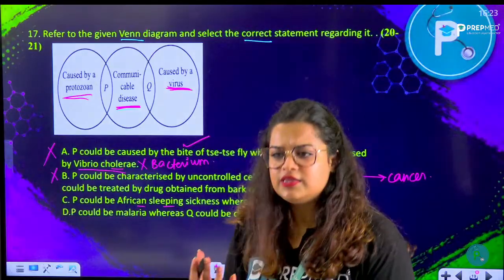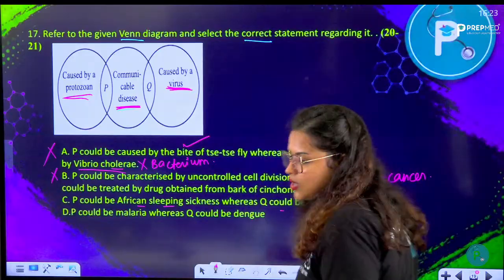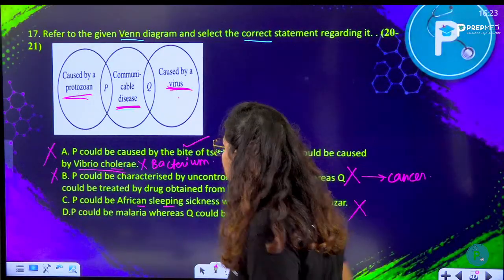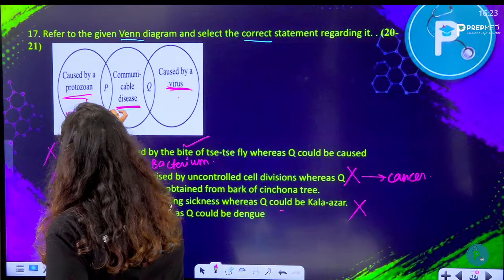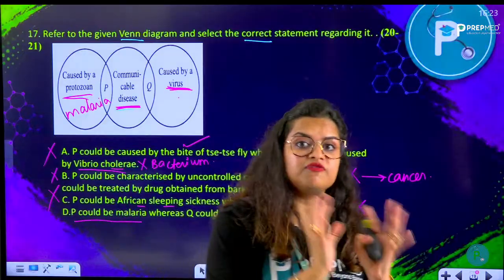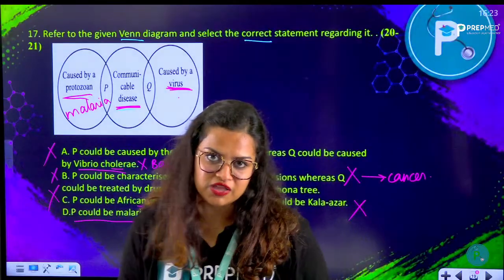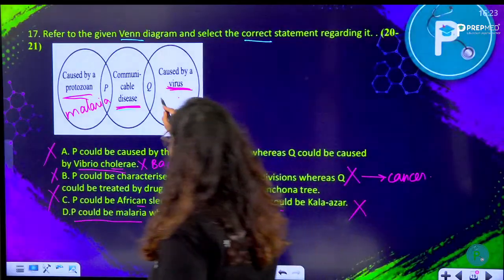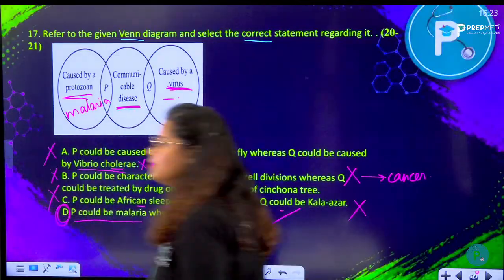P could be African sleeping sickness. So yes, African sleeping sickness can be caused by a protozoa, whereas Q is Kala Azar. No, Kala Azar is a protozoan disease, not a viral disease. So Q can't be viral. Wrong. So P could be malaria. Yes, malaria is a protozoan disease. Okay, it is communicable, can be transmitted from one infected person to the next healthy person through a bite of a female Anopheles mosquito. It is caused by a protozoa called Plasmodium vivax. Absolutely correct. Q here they are saying is dengue. Yes, dengue is a viral disease. So D is going to be the correct answer.